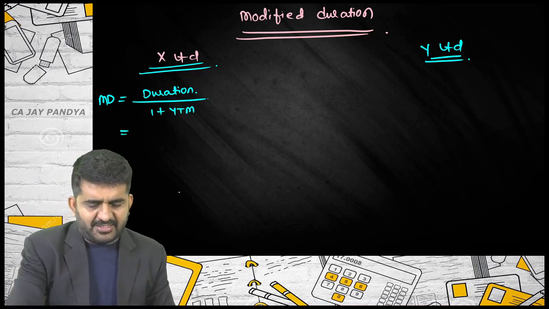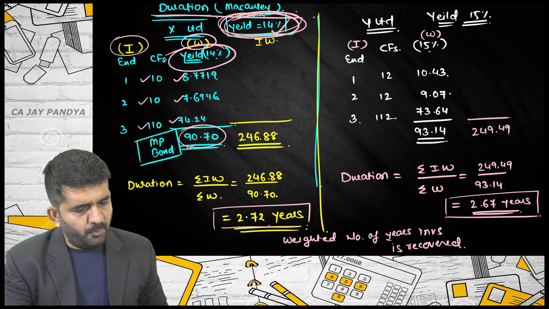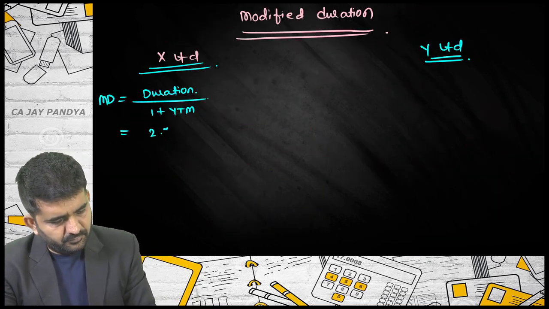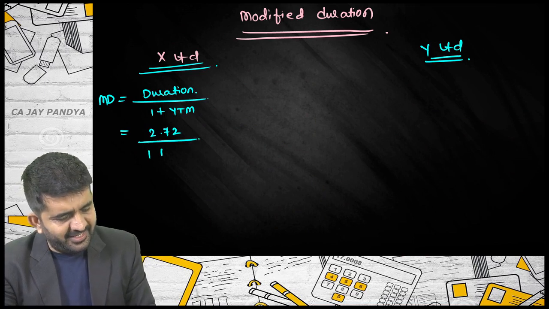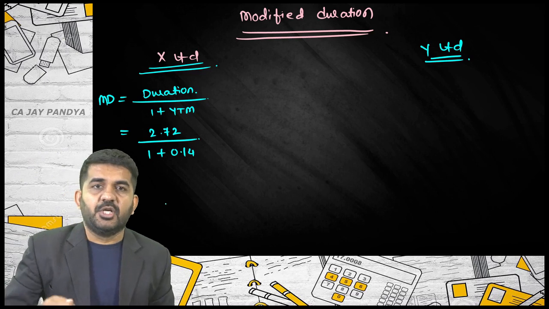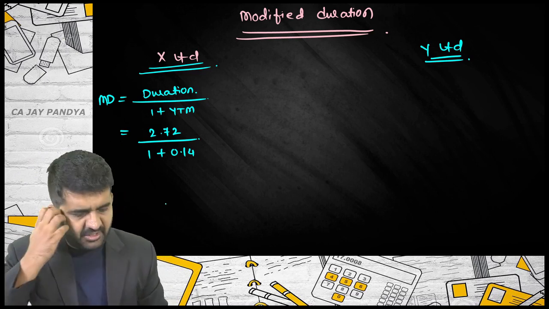Let me find out for X limited. What was the duration of X? 2.72 years, divided by 1 plus 0.14. YTM is yield to maturity. Yield is nothing but yield to maturity.